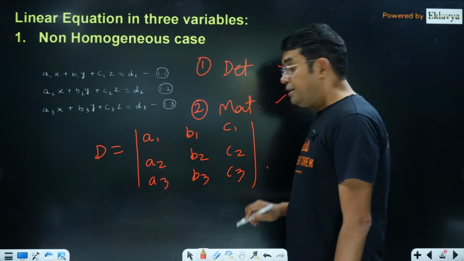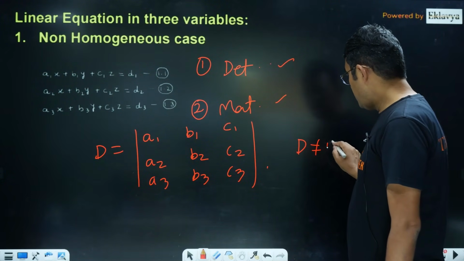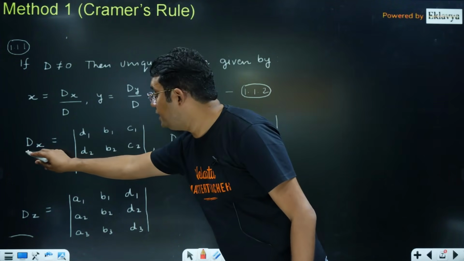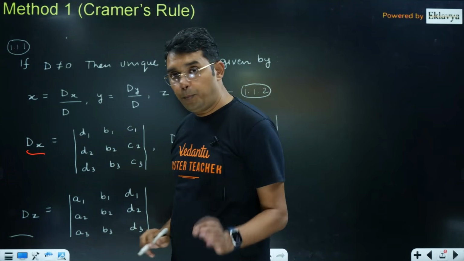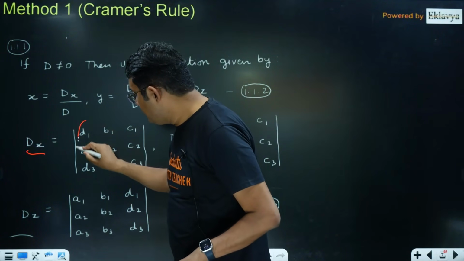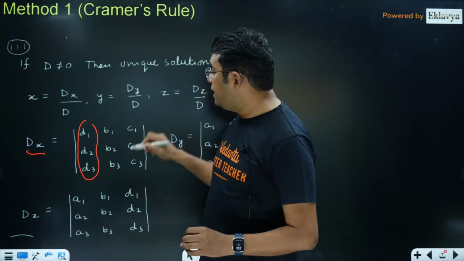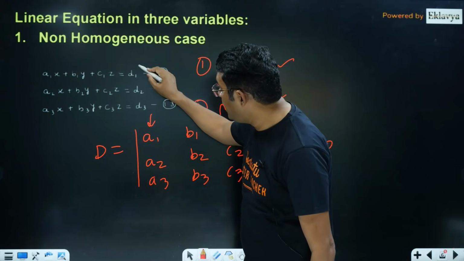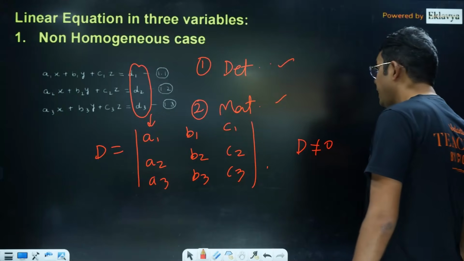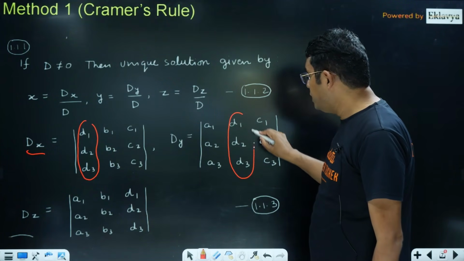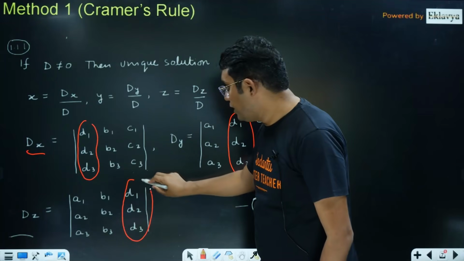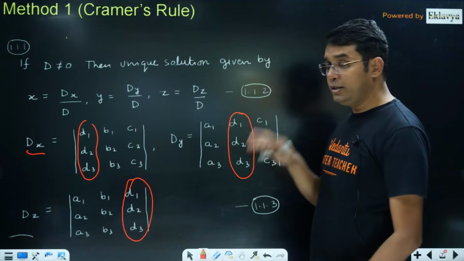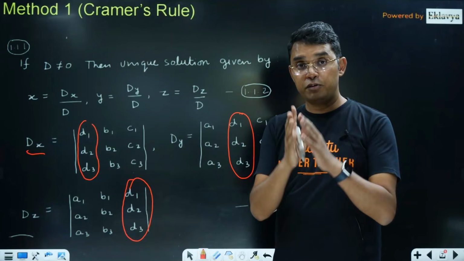Now, if this D is not equal to 0, we define 3 more determinants called dx, dy, dz. The dx is obtained from D only. Just replace the first column of D by D1, D2, D3. The first column of D is A1, A2, A3. You replace it by these D1, D2, D3 and you get dx. And similarly for dy, where D1, D2, D3 will come in the second column, and for dz, in the third column. So if D is not equal to 0, you get the values of X, Y and Z. For that, you need to find 4 determinants of 3 by 3 order.